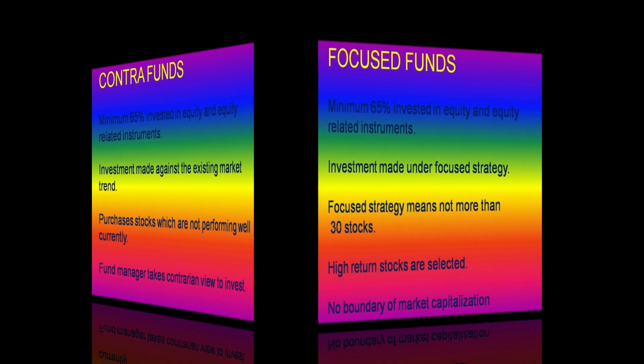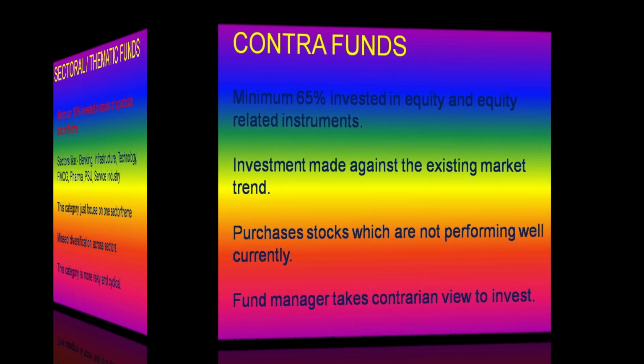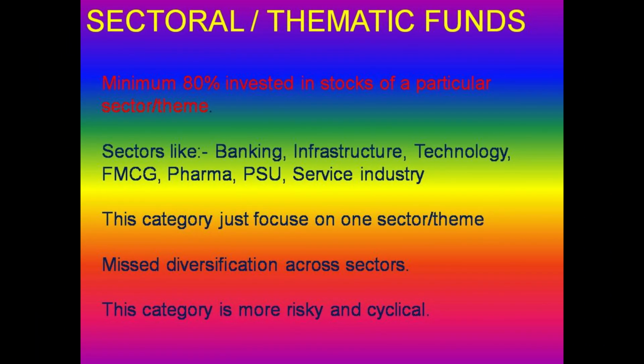Next one is contra funds. Contra funds are also equity mutual funds where minimum 65% corpus is invested in equity and equity related instruments. But in this category, the fund manager invests against the existing market trends and purchases stocks which are not performing well currently. The fund manager takes a contrarian view in the stocks where it is shunned by the investors, and also when there is a superlative demand for the same.